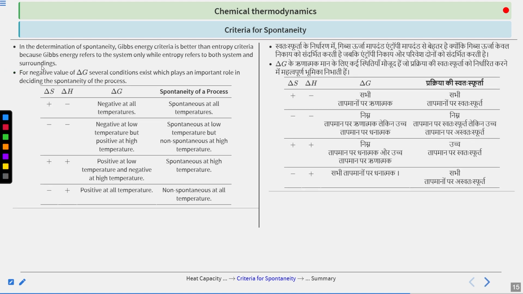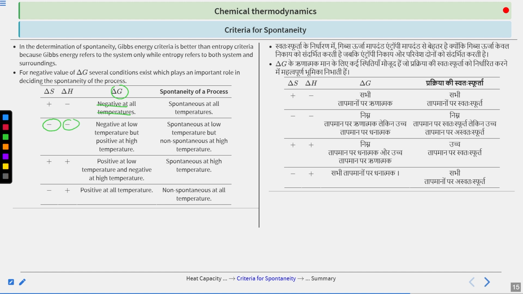So this is the thing that I want to discuss with you. If you want to see how we get this, go back to the formula where delta G is equal to delta H minus T delta S. So if your delta S is positive, then your T delta S is also positive. And if your delta H is negative, that means the two terms have a negative sign. As a result, your delta G will be negative at all temperatures. Clear?